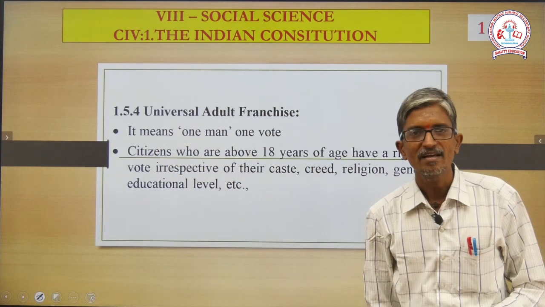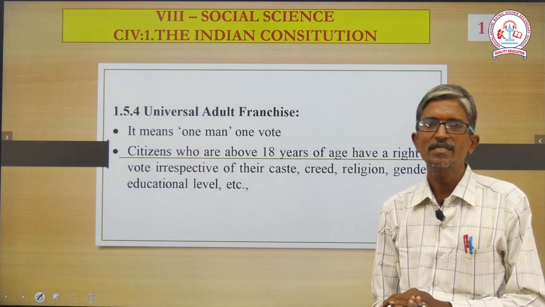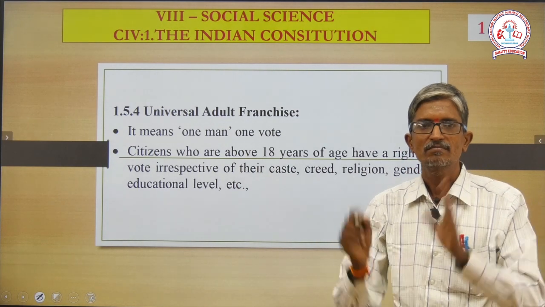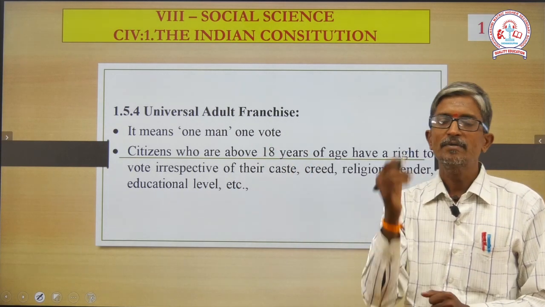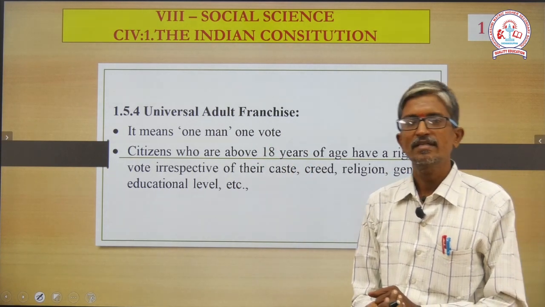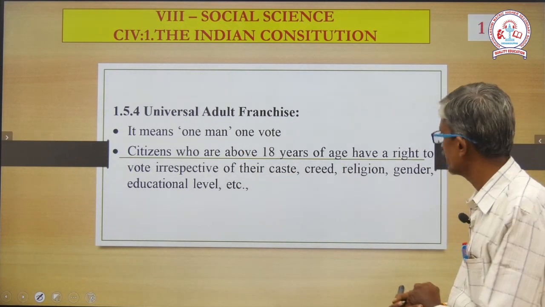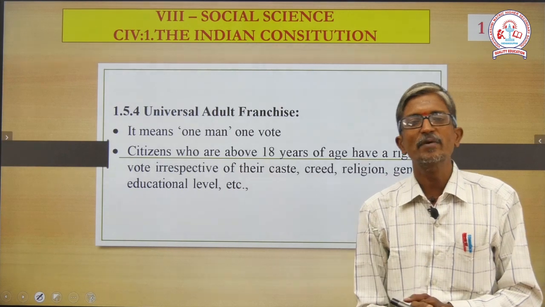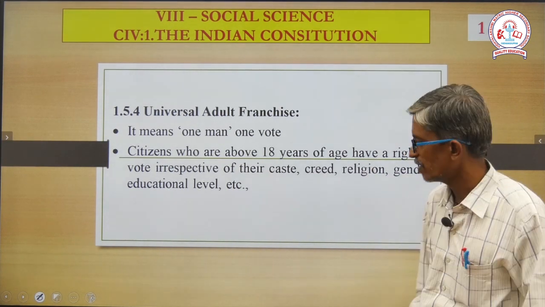Next, universal adult franchise. What does it mean, sir? One man, one vote. Very simple. It means one man, one vote. Citizens, when do we obtain this power, sir? When you attain the age of 18. Citizens who are above 18 years of age have a right to vote irrespective of their caste, creed, religion, gender, educational level, etc.